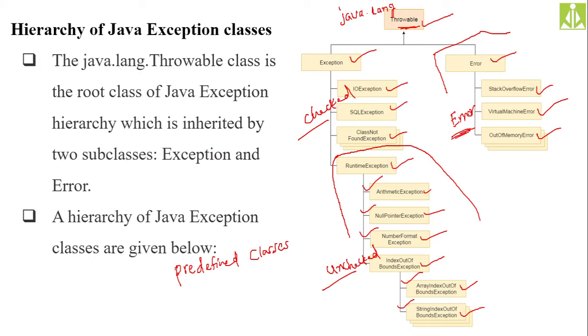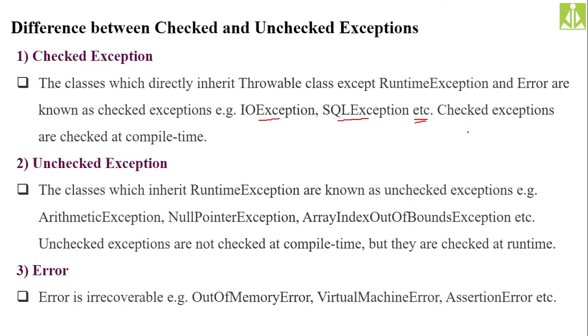So errors are irrevocable, we can say. We cannot correct that mistake. Whatever damage the error has done to our application or to our system, we cannot get back. Errors are irrevocable in the sense that we cannot undo them. Those errors are nothing but out of memory error, virtual machine error, and assertion error. These types of things we call errors, and they are not in our control.